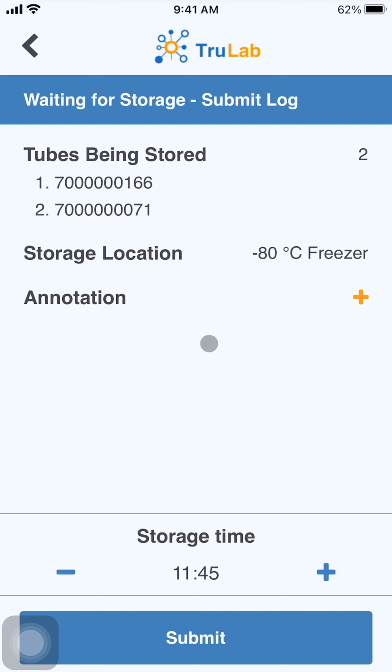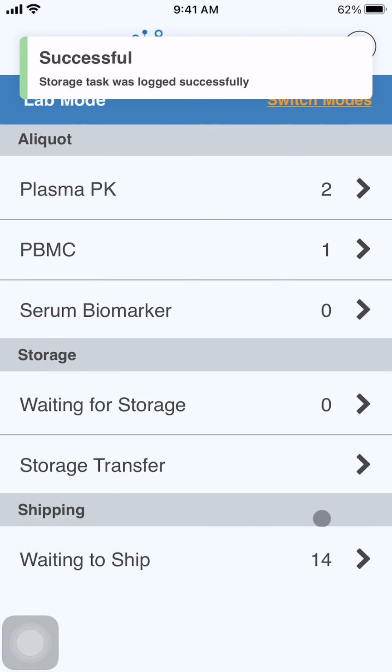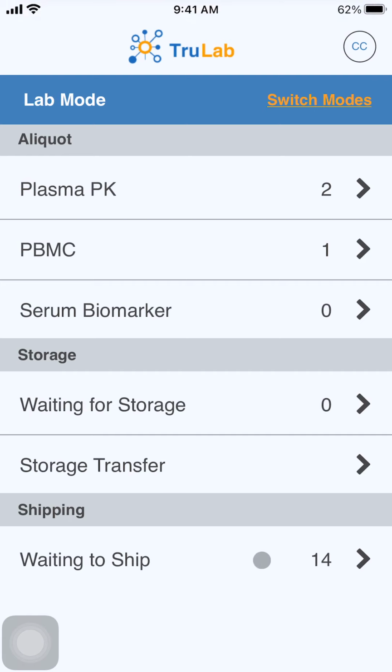So in this example here, we have the two sample tubes that have been stored, as well as the location in which they're stored. So you can review this information, make sure that it looks correct, and then hit Submit.